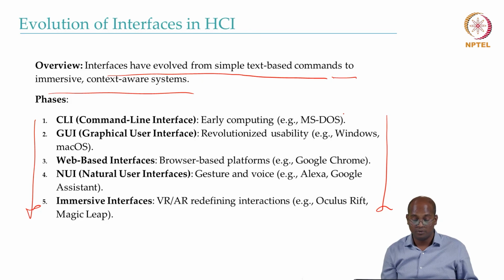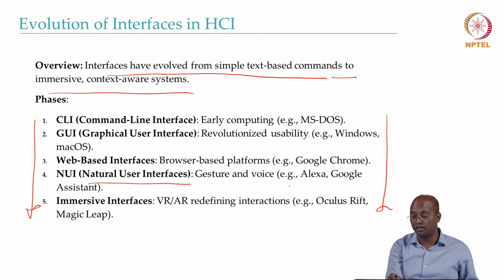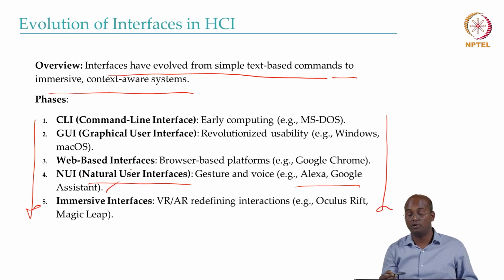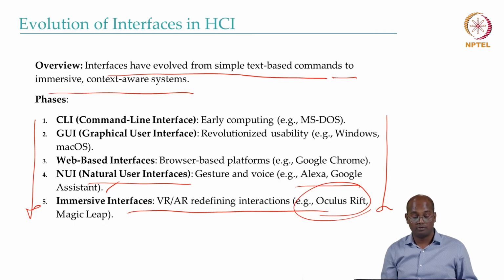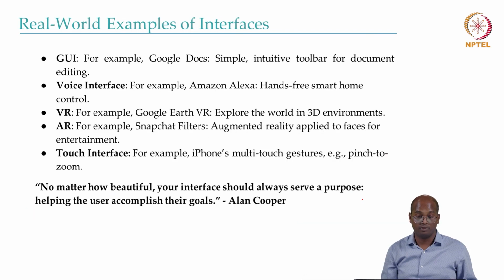Now we have web-based interfaces, Google Chrome, browsers, and so on. We have natural user interfaces like Alexa, Google Assistant, where you can interact with voice. Immersive interfaces like VR, AR, and so on. For example, Oculus Rift is one of the popular VR headsets.